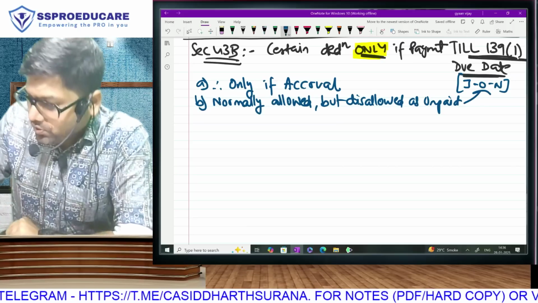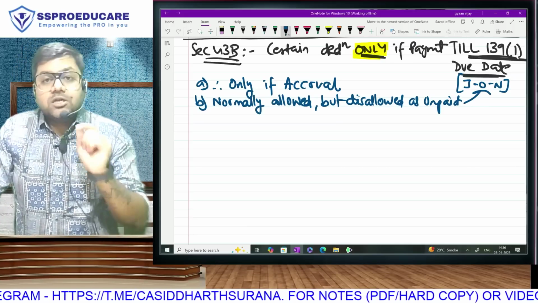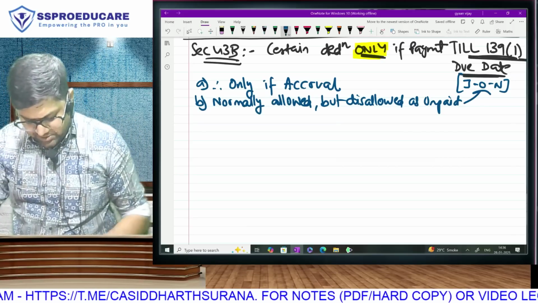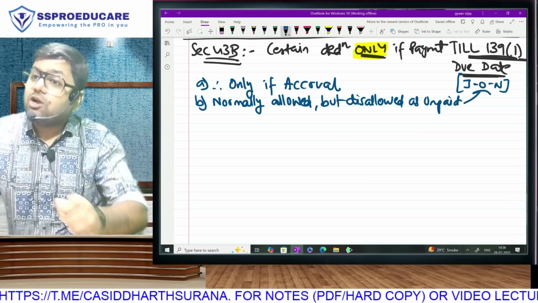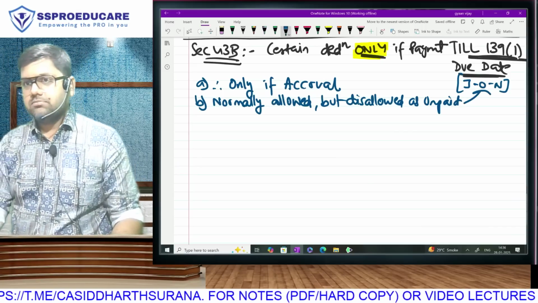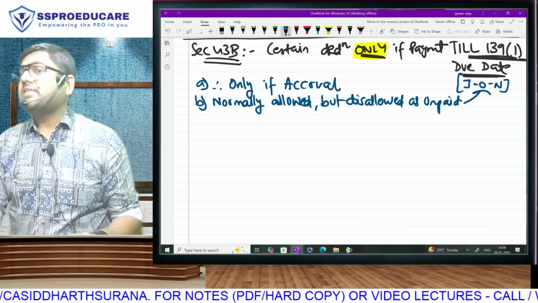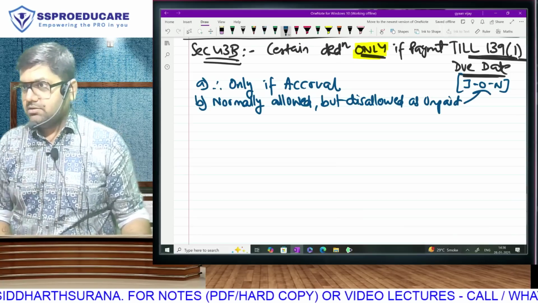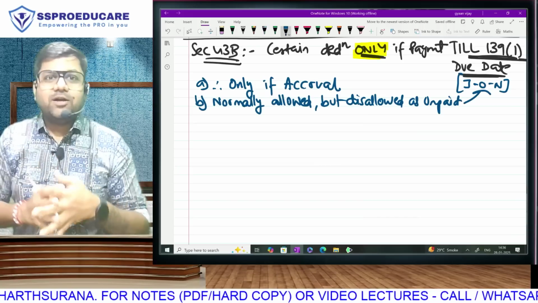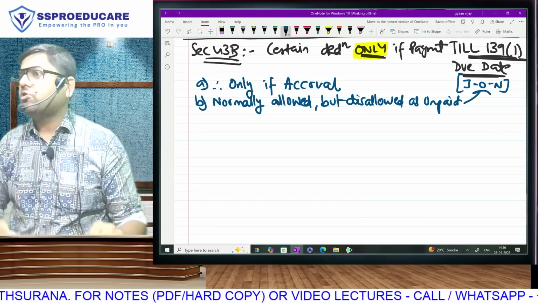See, what I want you to understand is, supposing there is some expense which is in any case disallowed because of some reason in income tax. It is disallowed. Then this section is not the Ganga river, that you go and take your dip in the holy Ganga and it will wash off all your sins.